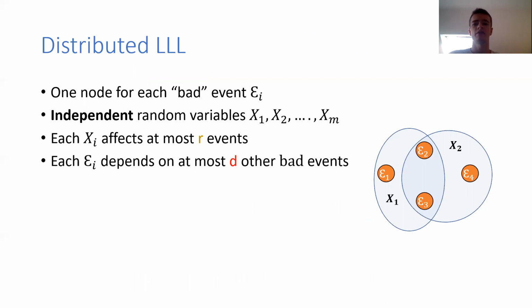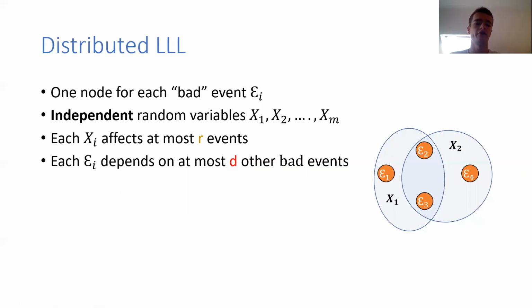And now there are two parameters. First, you assume that each x_i affects at most r events. So if you associate with each random variable a hyperedge, then this means that the rank is at most r. And furthermore, you assume that each E_i depends on at most d other bad events.